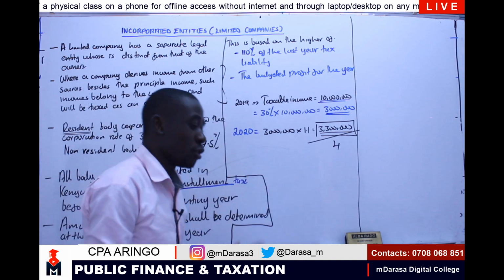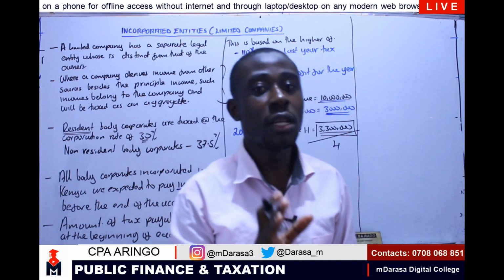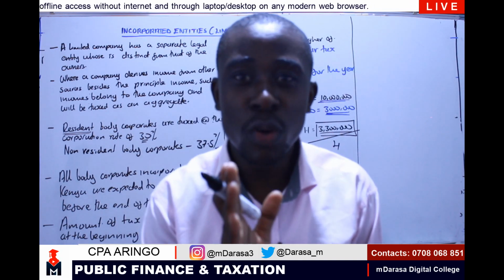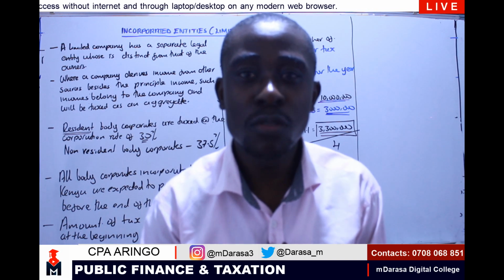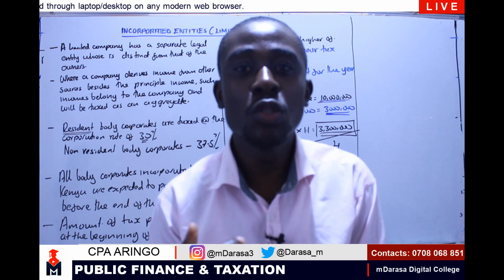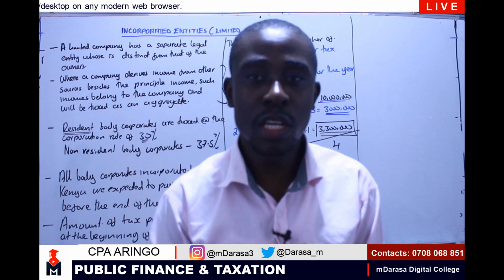Talk of the budgeted profit. Of course, it is an assumption that every company must have a budget. It's only in Kenya where you can go to a company and request a budget and you will not be given, which is very bad. If you want to measure performance, budget is always very key.